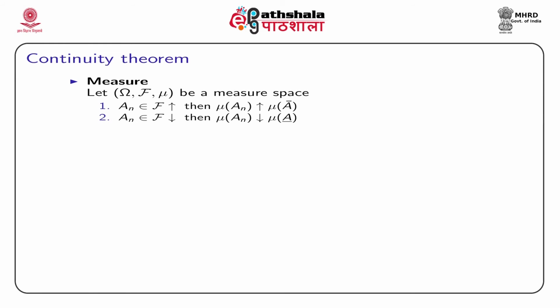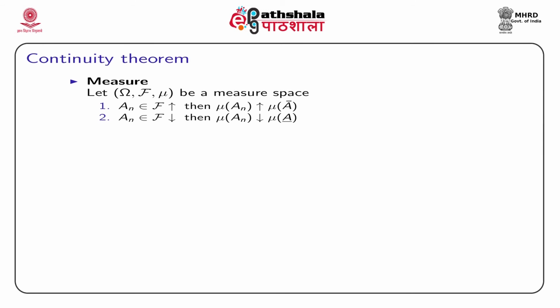Now, if an belongs to script f and an is a sequence of monotonically increasing sets, then mu of an goes to mu of a bar. This is the lim sup. And if an is a sequence of decreasing sets, then mu of an goes to mu of a underline, that means it is the lim inf.